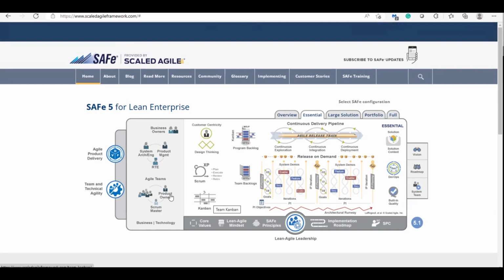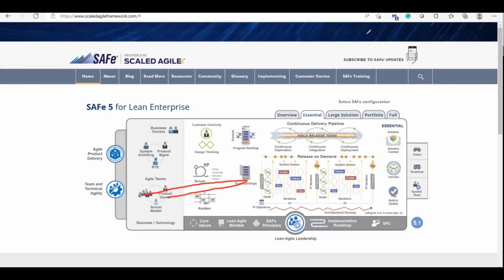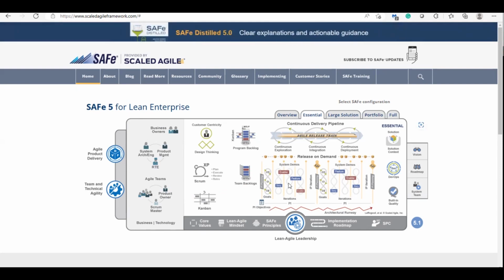Just I use this annotation. This backlog is created by the product owner. The team can perform all the activities in the backlog. They are doing their day-to-day work. And most probably, they can move each and every sprint. Actually, in scaled agile, we're using the word iteration. They can move each and every iteration based on the backlog.